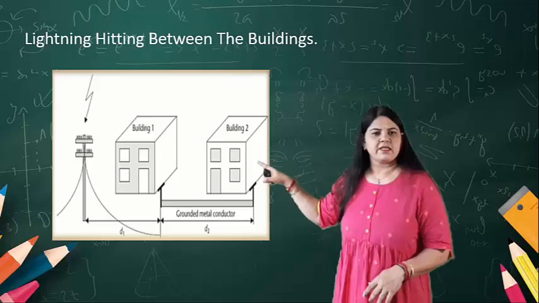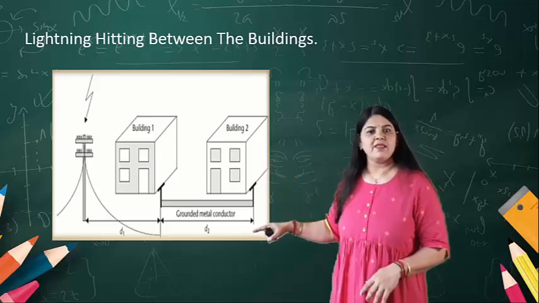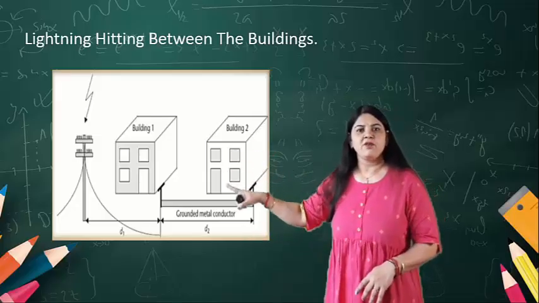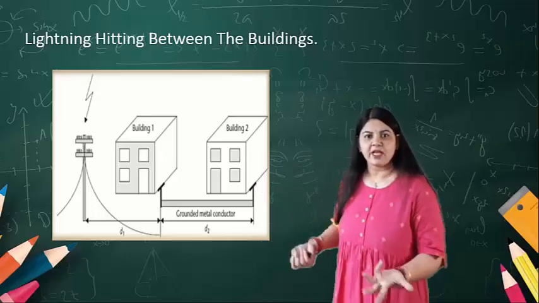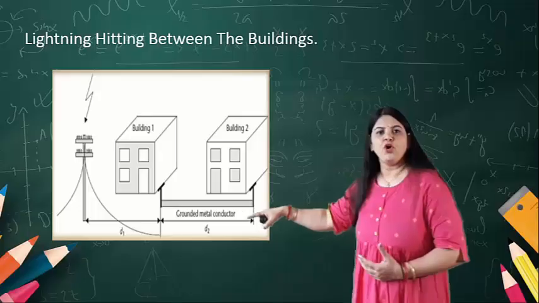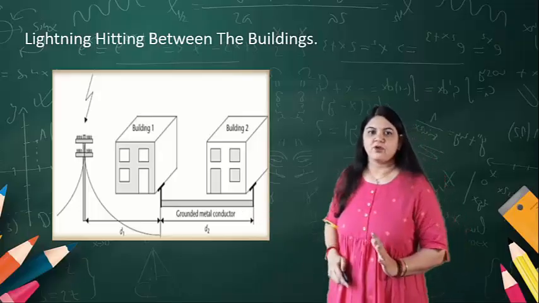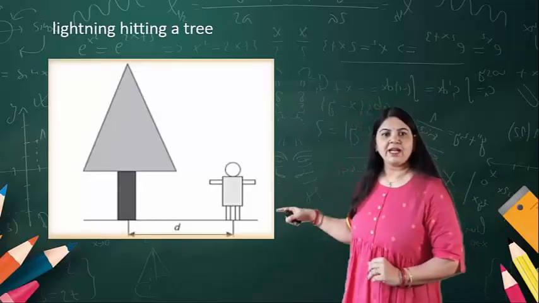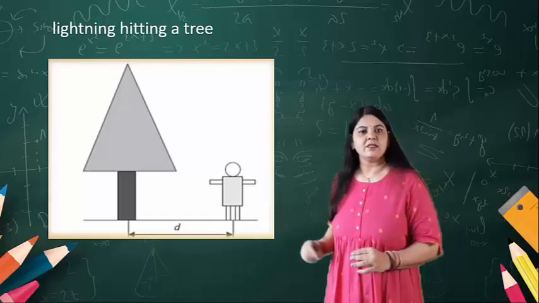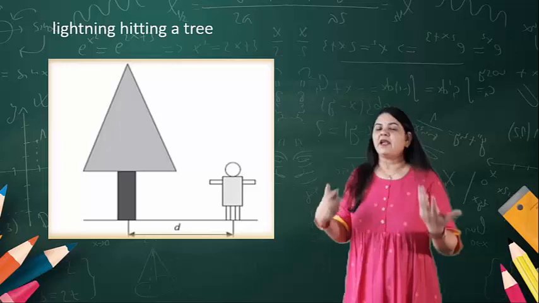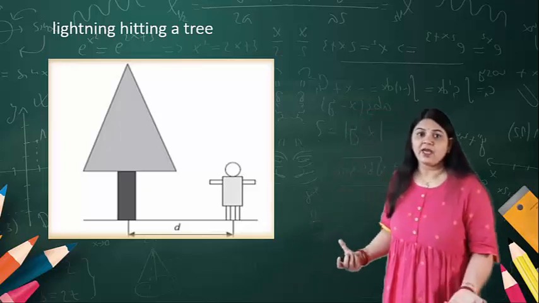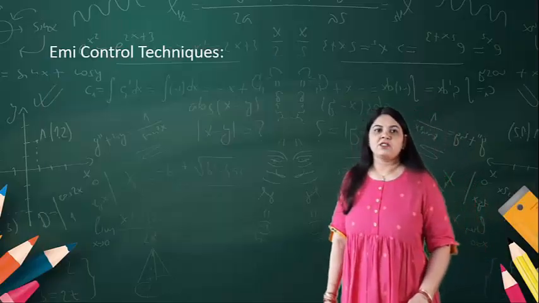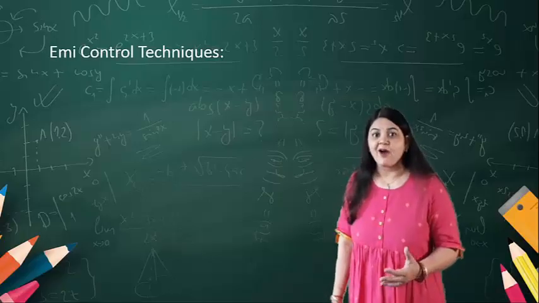There is building 1 and building 2, and you know there is a grounding conductor connected with the pole. Now if there is some lightning or rain particles, it comes through that pole and may affect the building. Another example is lightning hitting a tree. If a person is standing near a tree and lightning strikes, the person may be affected. So this is about EMI and how it affects.